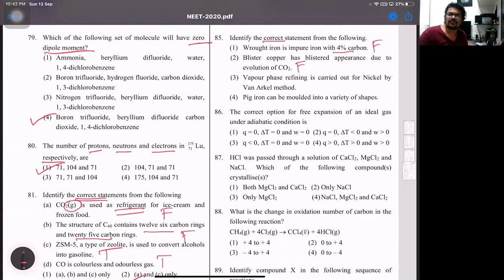Then vapor phase refining is carried out for nickel by the Van Arkel method. This is also false. For nickel, it is the Mond process. Van Arkel is for zirconium. And the last one, pig iron can be molded into a variety of shapes. Yes, that's the line. These are all NCERT lines, very minute lines they have picked up and reframed into questions. So in this case, there's only one correct, that's the 4th one.